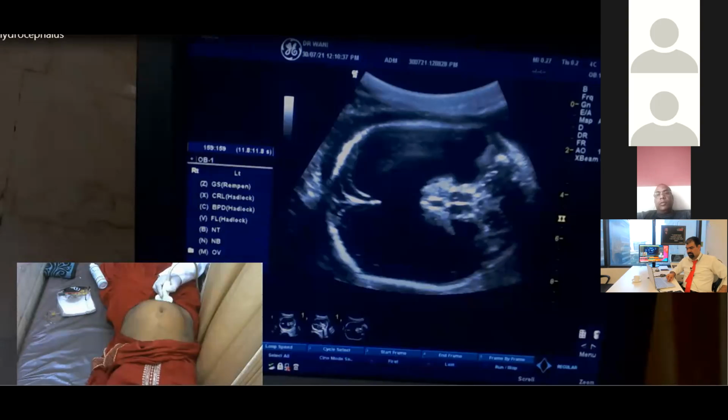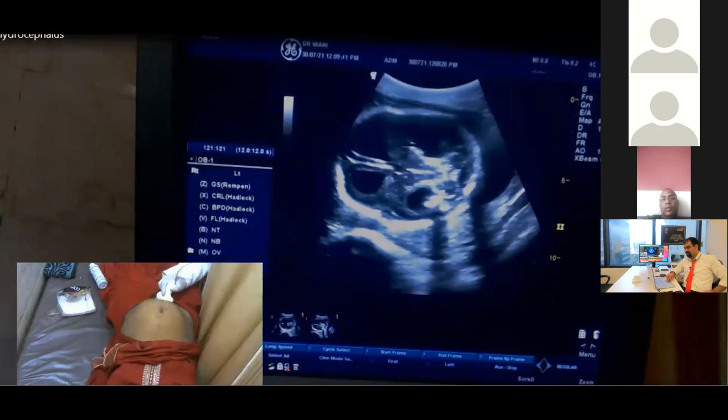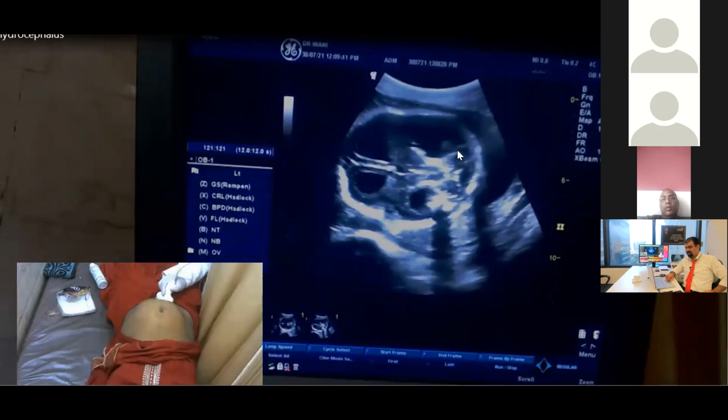The fourth ventricle. Okay. Now, where is the fourth ventricle? See, this is the cerebellum over here. These are two cerebellar hemispheres connected with the vermis. This is the area of the cisterna magna. This is the third ventricle. Where is the fourth ventricle? Anterior to the cerebellum. Very, very good.